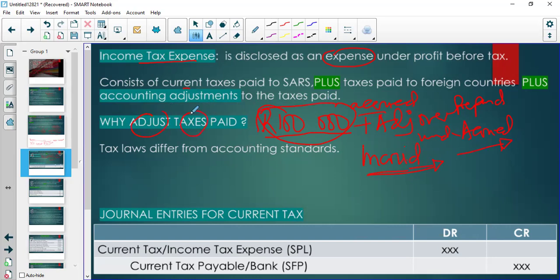So you need to remember that in accounting, income is not the amount that you received, but it's the amount you are entitled to for the period, whether you received that or not. An expense is not the amount you paid, but it's the total amount you incurred during the year, whether you paid it or not. That is why when we pay SARS, we have to do an adjustment.